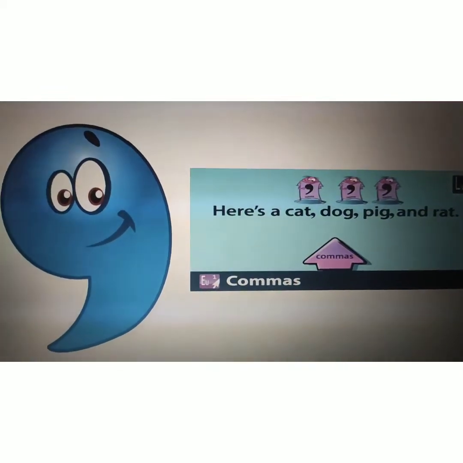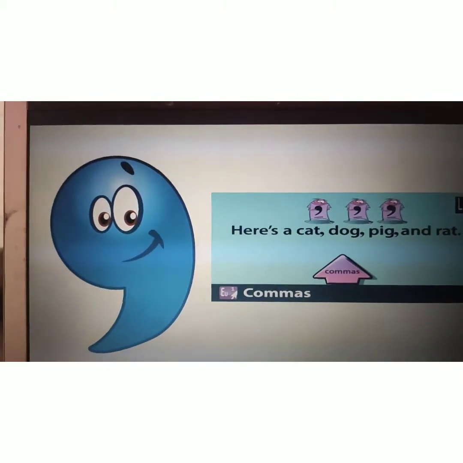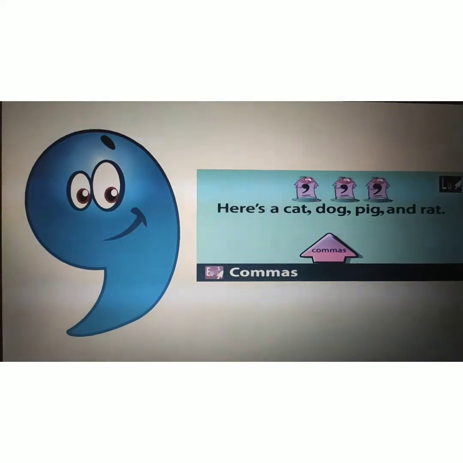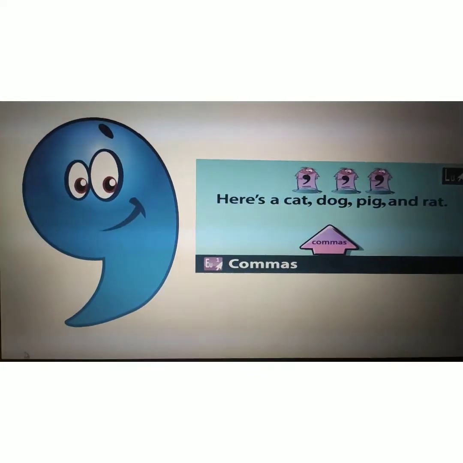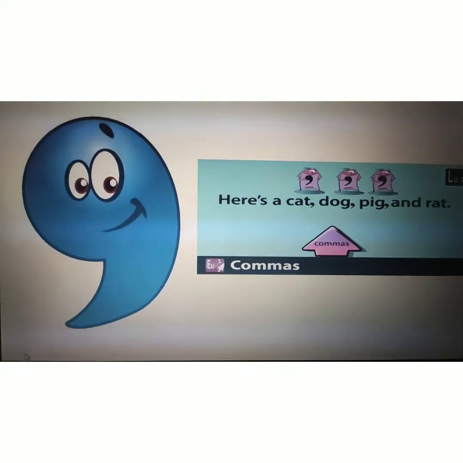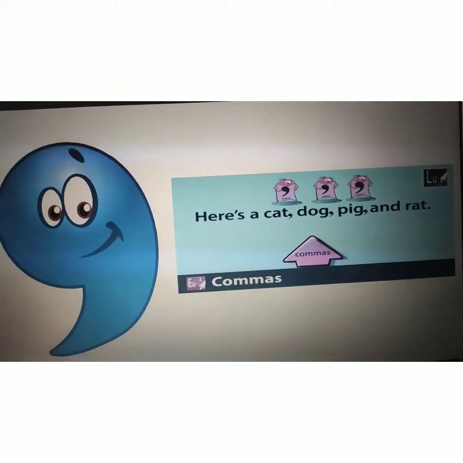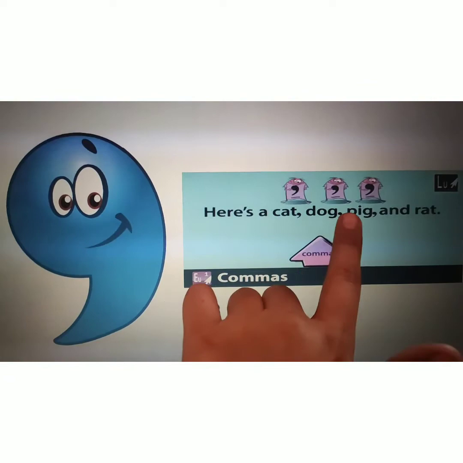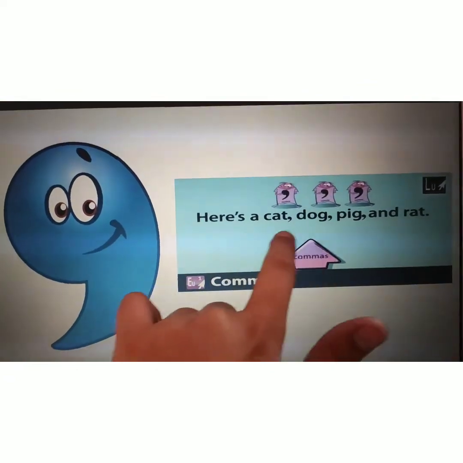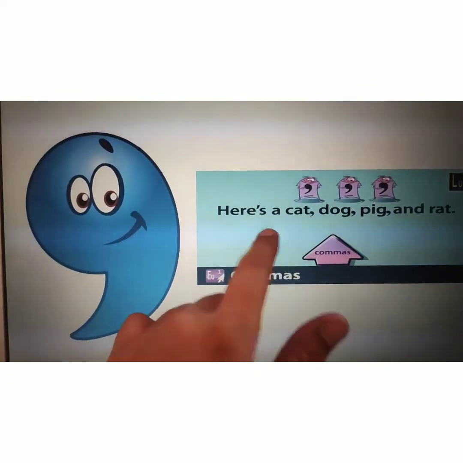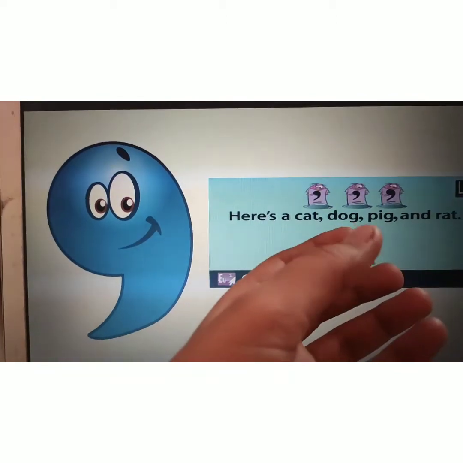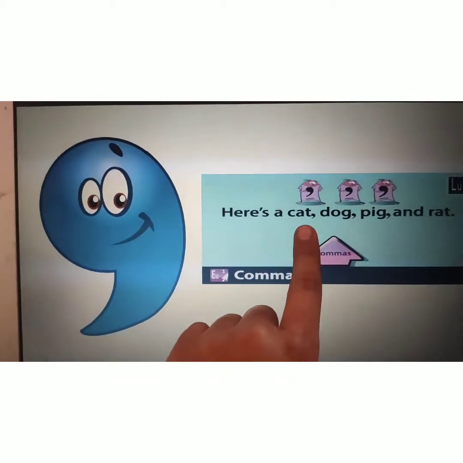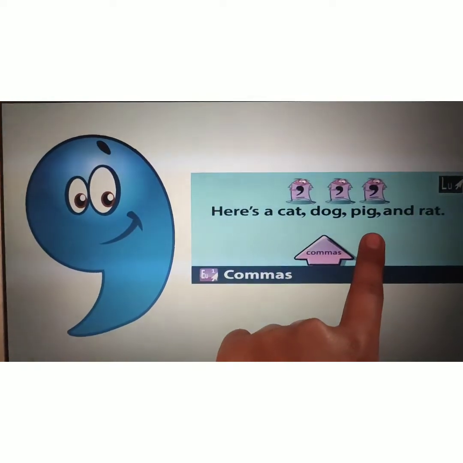Now use of comma. Now where we use comma, can you tell me? Okay, don't worry, I will tell you. We use commas in between the things which are of same category. As you can see here, cat, dog, pig and rat. These all are animals, right? We have a lot of options, you can say, or the things from a same category. That's why we put commas in between them.